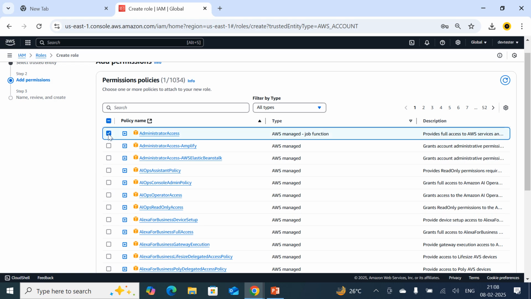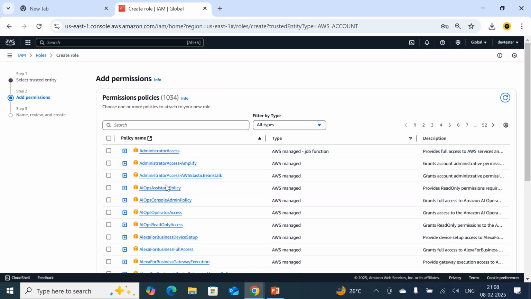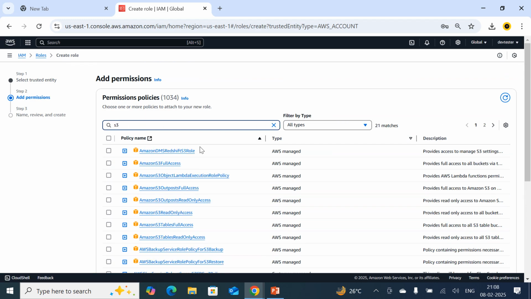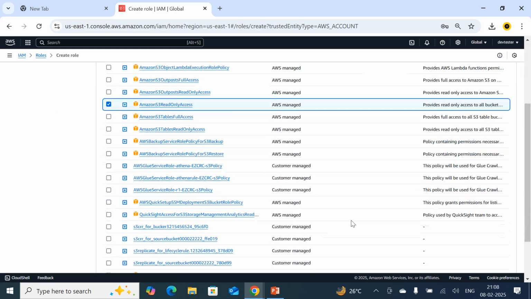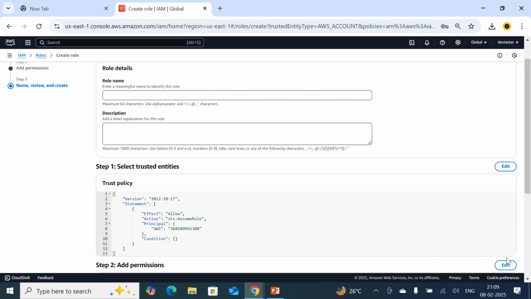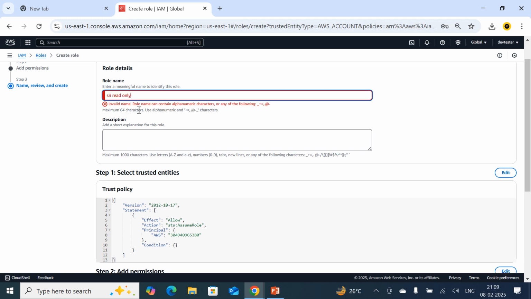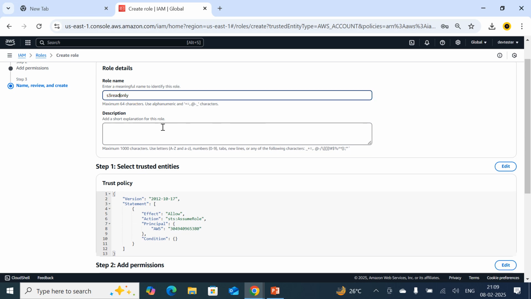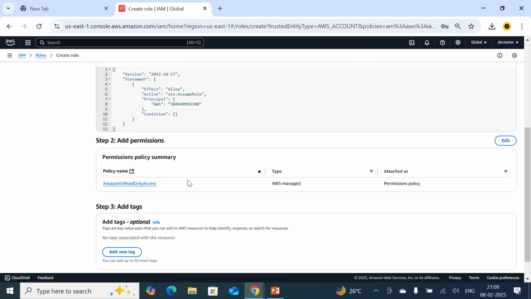Here I'm going to select administrative access. But suppose, instead of administrative access, I'm going to select S3. So Amazon S3 read only access. Just click on next, and for the role name, S3 read only. So this is the role, S3 read only.